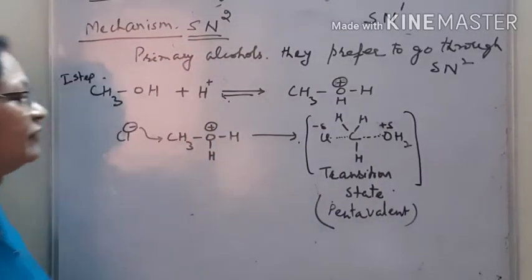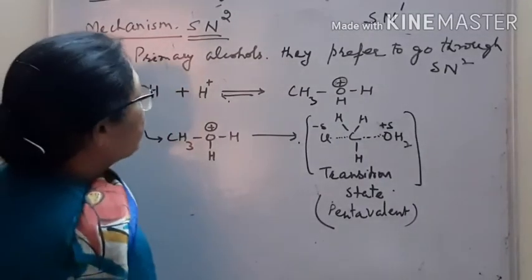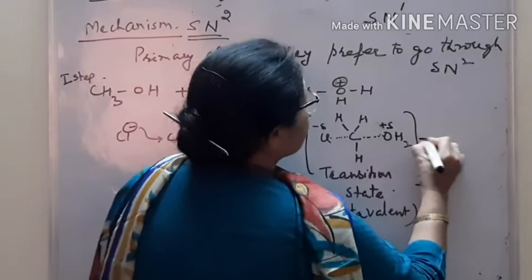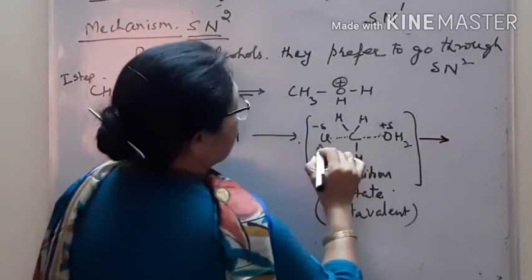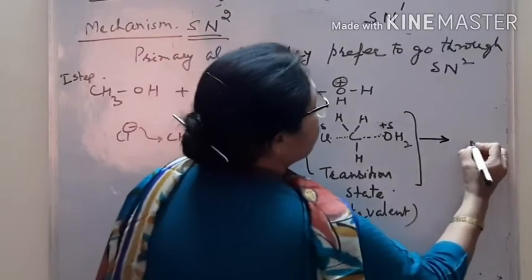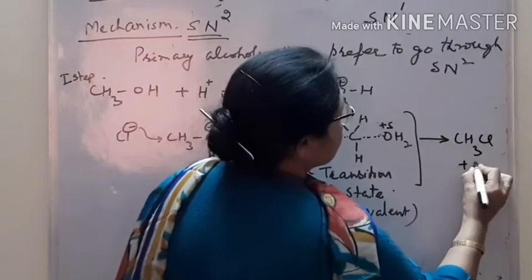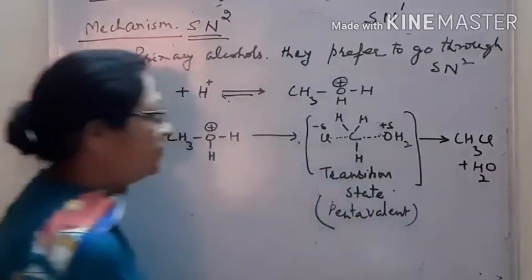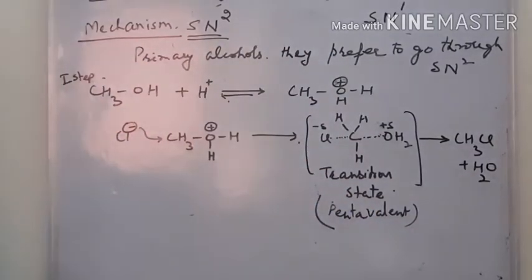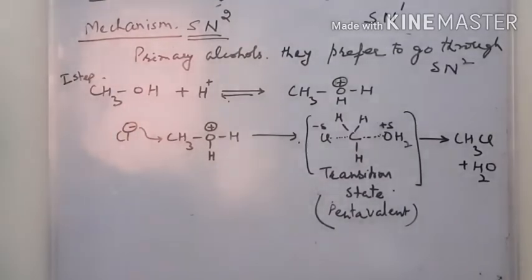This is pentavalent transition state that has been formed, or after that chloride forms bond with this and water is removed, and it means you get CH3Cl plus water, right.